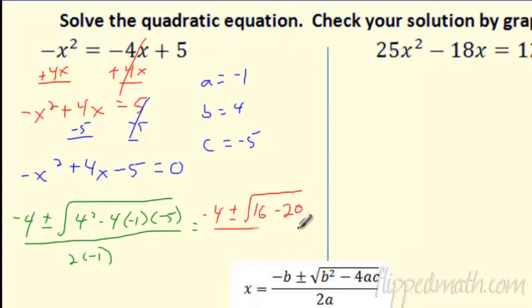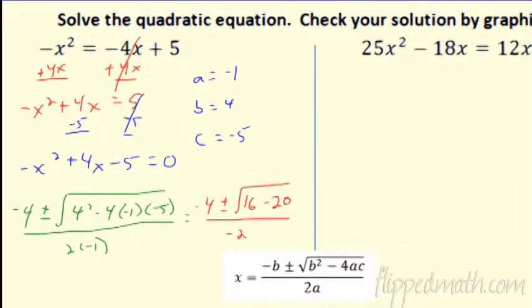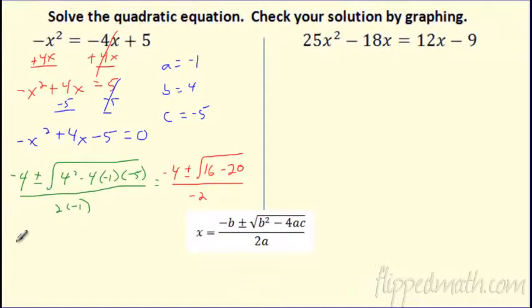Check that out. What is happening here? You got a negative 2 on the bottom. That's right. We're going to get a negative square root, aren't we? So this is negative 4 plus or minus the square root of negative 4, all over negative 2. Can we simplify this? Sure, just like we just got done doing. Split this into two fractions.